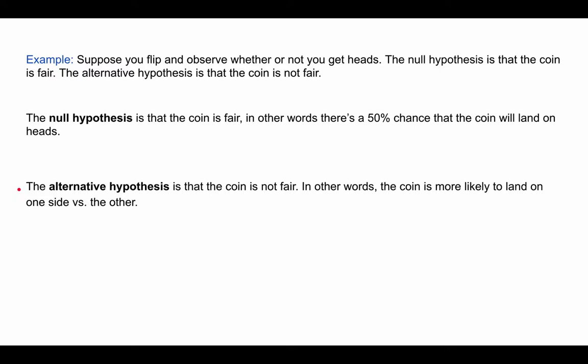How do we write that in notation? We would write for the null hypothesis, p is equal to 0.50. That's the chance it will land on heads. And for the alternative hypothesis, we would put p is not equal to 0.50. We don't know if the coin is more likely or less likely to land on heads. We just know that if it's not fair, it would be not equal to 0.50. So this is an example of a two-sided hypothesis. When you see a not equal to sign for the alternative hypothesis, that's a two-sided hypothesis.